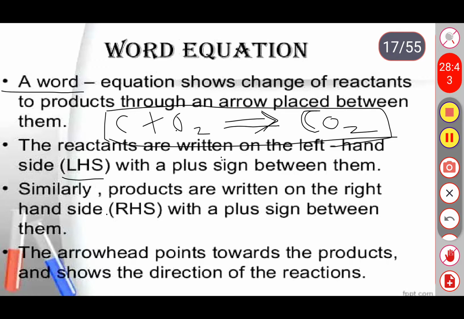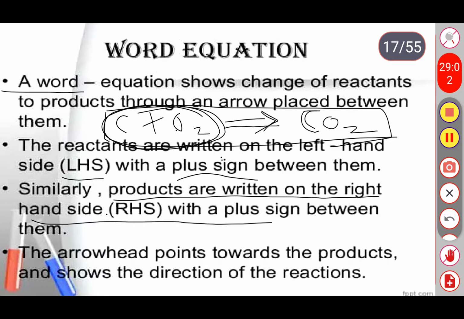So the reactants are written on the left hand side with a plus sign between them. That plus sign will indicate the combination of these two reactants. And next one, the products are written on the right side, RHS side, with a plus sign between them. In some of the chemical equations we are having two or more products also. In that case we take a plus sign.